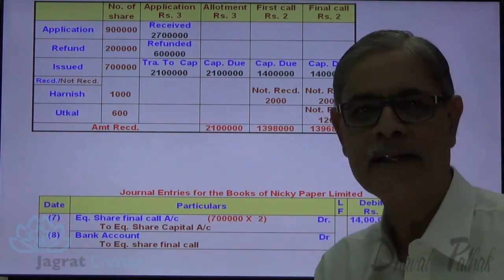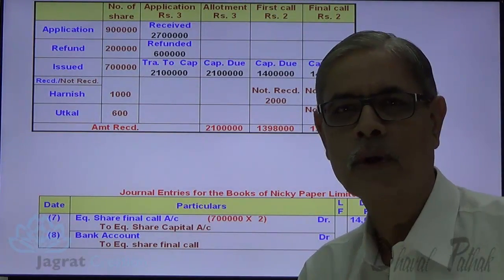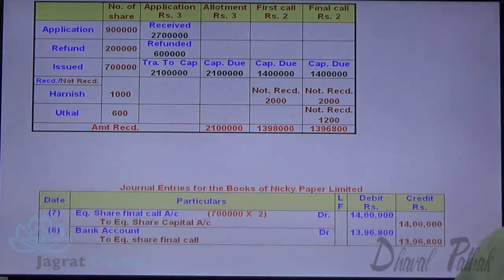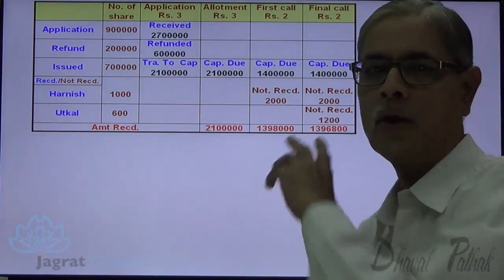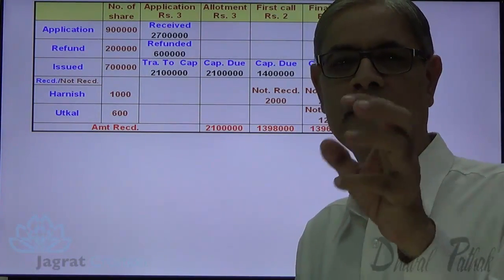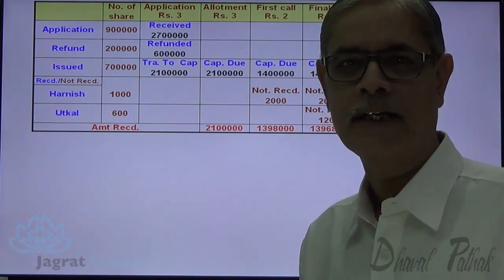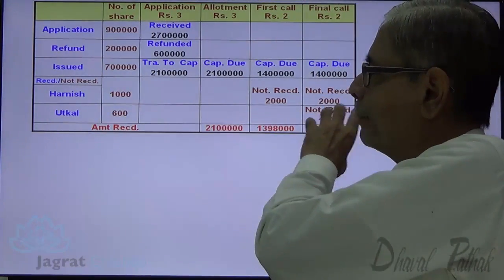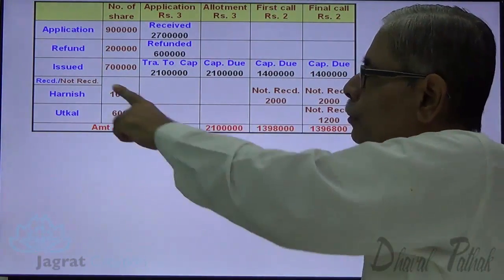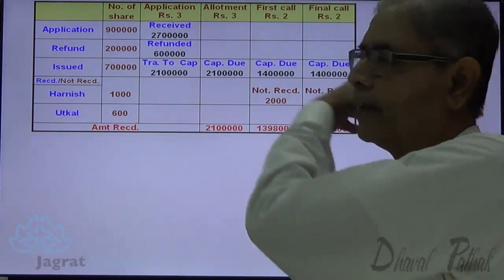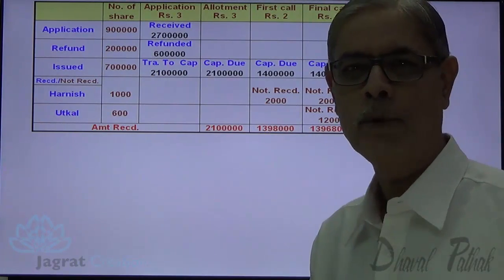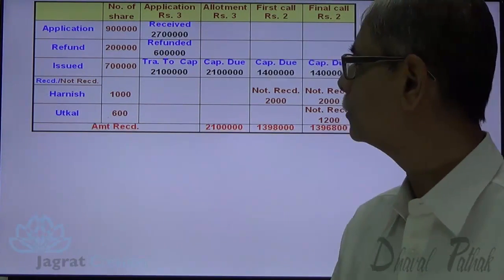After writing these 8 entries, I want to write down the forfeiture entry. But before I write the forfeiture entry, I would like to explain or demonstrate the calculation part of the forfeiture entry. Just observe. For that purpose, I will just keep these two columns, Harnish and Utkal, and everything other than that I will remove for your better understanding.